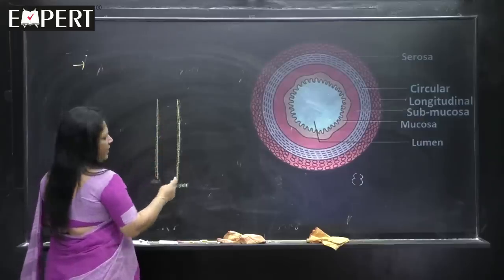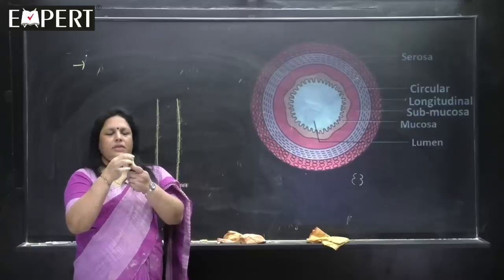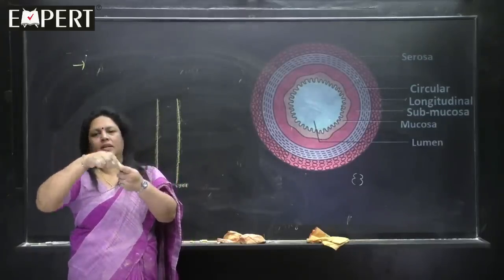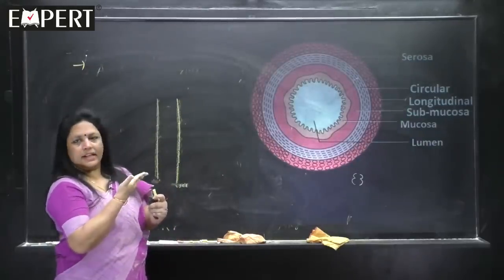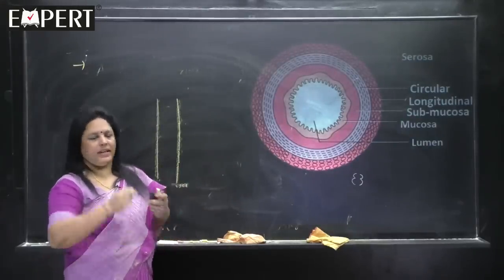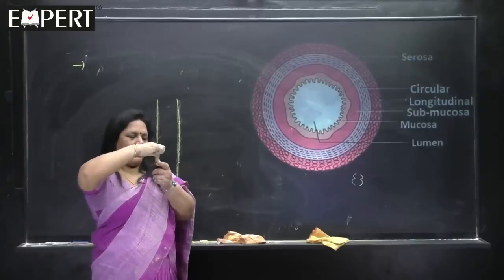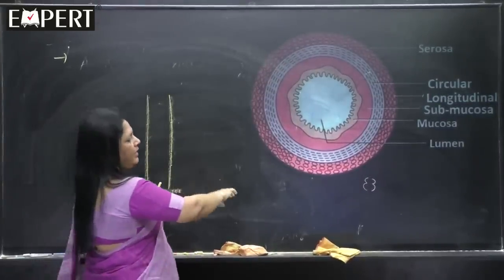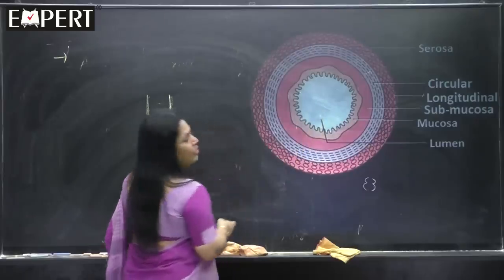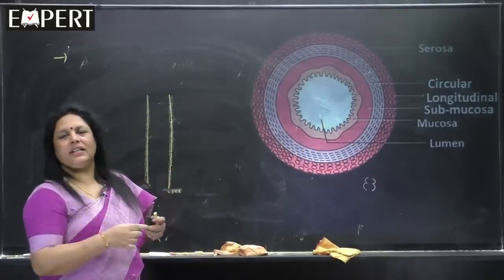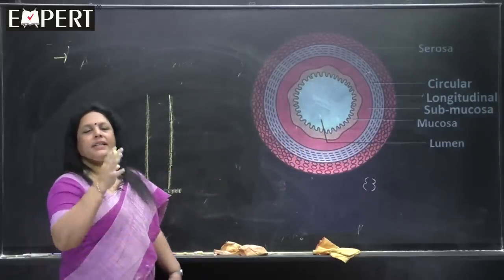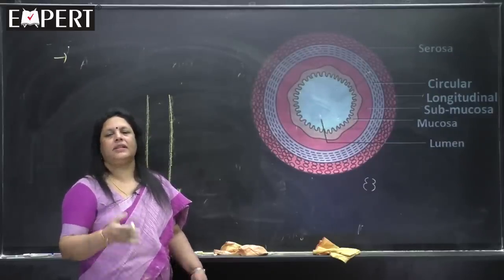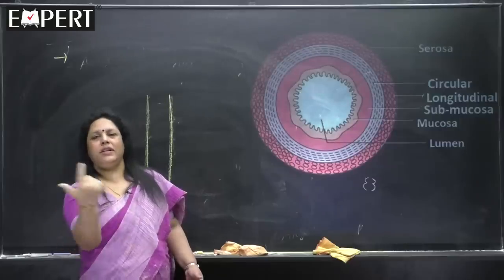How will you imagine the intestine or digestive tract? Like a chalk piece, tube-like. Surrounding the wall, these layers are present. If you take a TS, it appears like this. Are you understanding? Surrounding the entire length, these layers are present. You can see here the hollow part, that is the lumen, the empty cavity. The central hollow part of the small intestine, large intestine, stomach, esophagus is called the lumen. The lumen is surrounded by the layers.